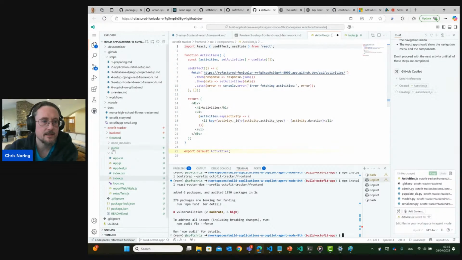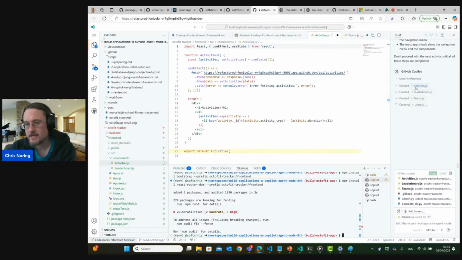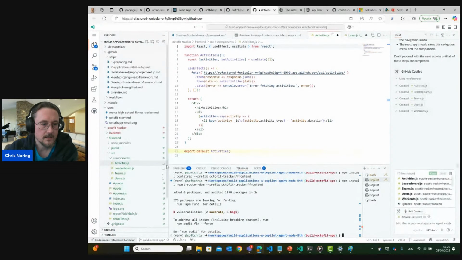So it's created an activities folder here. Activities, component subfolder, exactly what I needed. And you can see how activities, leaderboard, teams, users is about to create all of those, exactly what I mentioned. Great. We see all of those scaffolded.